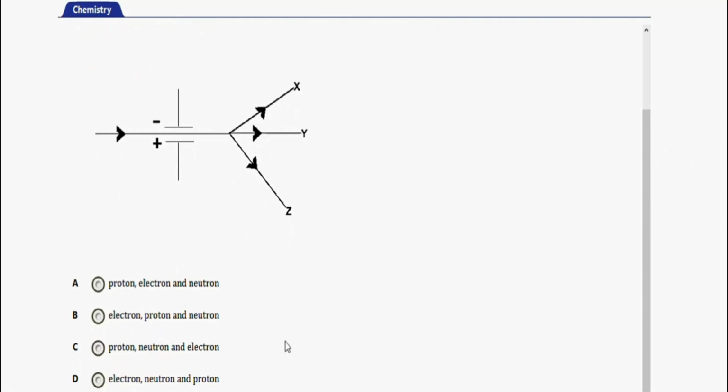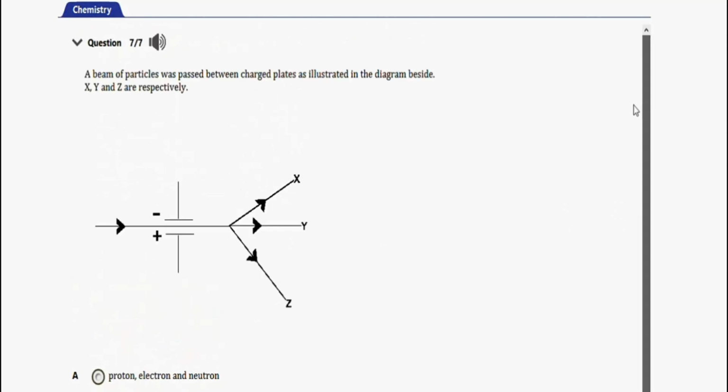The right option is option C, proton, neutron, and electron. So guys, this is basically problems involving nature of matter for WASSCE chemistry practice with 7 questions for this video. Hope there's something interesting from the video.